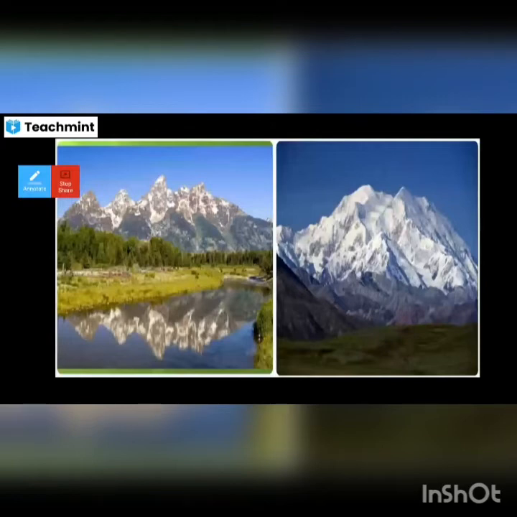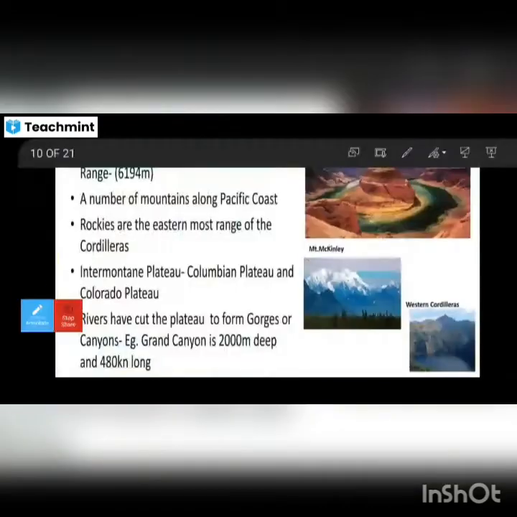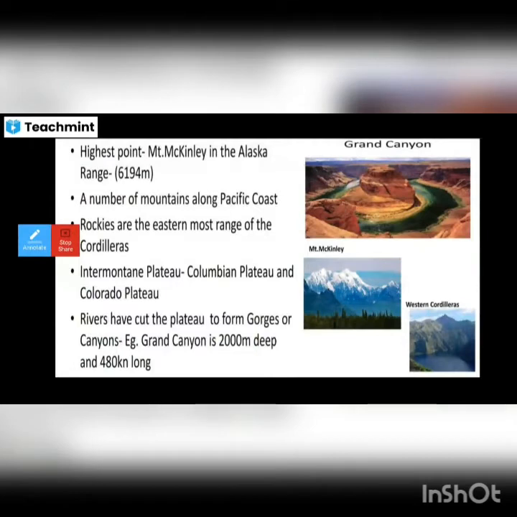Rivers have cut the plateau to form gorges or canyons. So we can see there the Grand Canyon. It is 2,000 meters deep and 480 kilometers long. The Colorado River cuts and forms the steep slopes. You can see the picture of the Grand Canyon, how it cuts and how it flows.